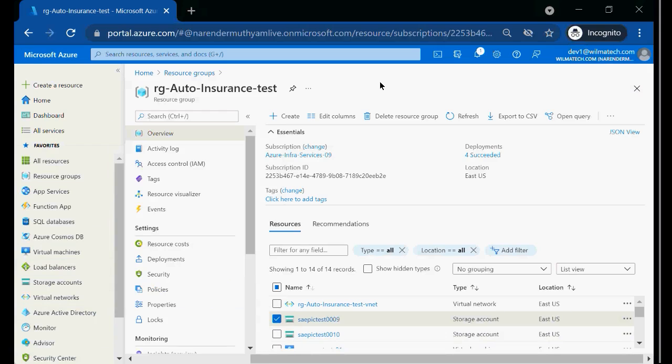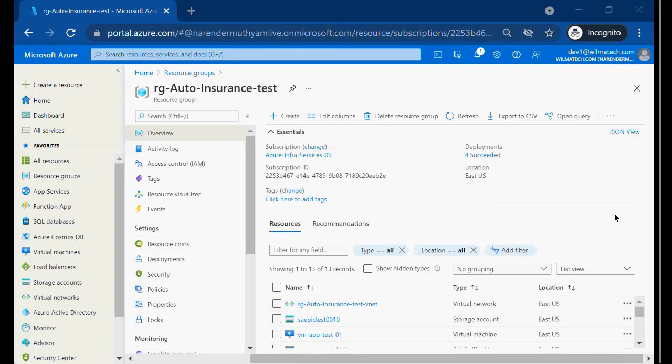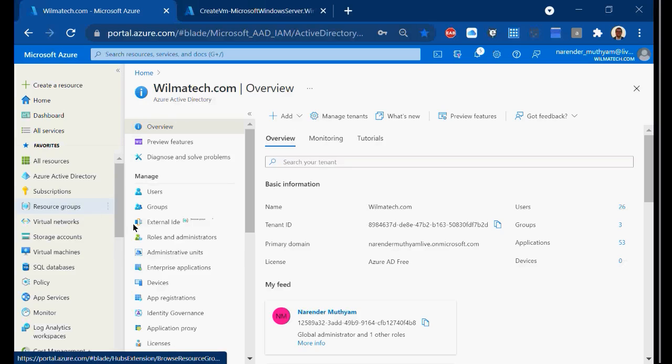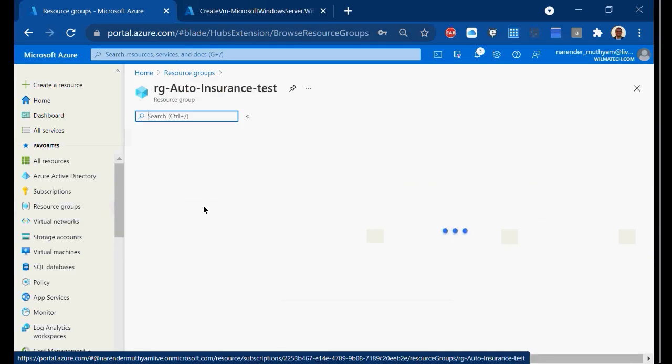And then investigation begins. Once the investigation begins, they will realize that the storage account used to be in a wrong RG. It was a production storage box. It was placed in a wrong RG, and this developer unknowingly deleted that RG, right? Because he has got a permission to delete, he happily could delete it, right? And now it all leads to chaos. To overcome such problems, what can I do as a manager or as an administrator? Anything which I feel is very important to the company, what will I do?